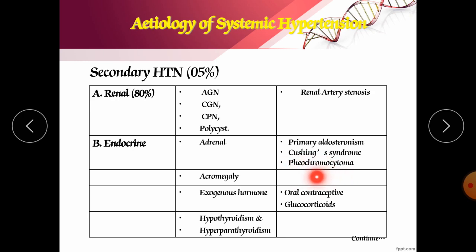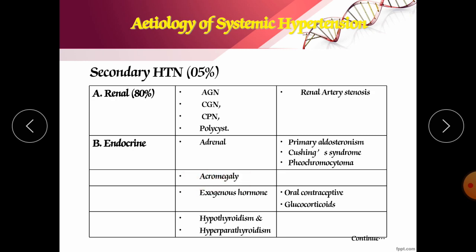Next is pheochromocytoma. It is nothing but the release of hormones which occurs when there is a tumor in your adrenal gland. So pheochromocytoma is nothing but a tumor of our adrenal gland. Acromegaly is also one of the causes of hypertension. How does acromegaly occur? It occurs when there is an increase of growth hormone in adulthood. At adulthood, growth hormone is supposed to stop, but when it continues, it develops acromegaly.